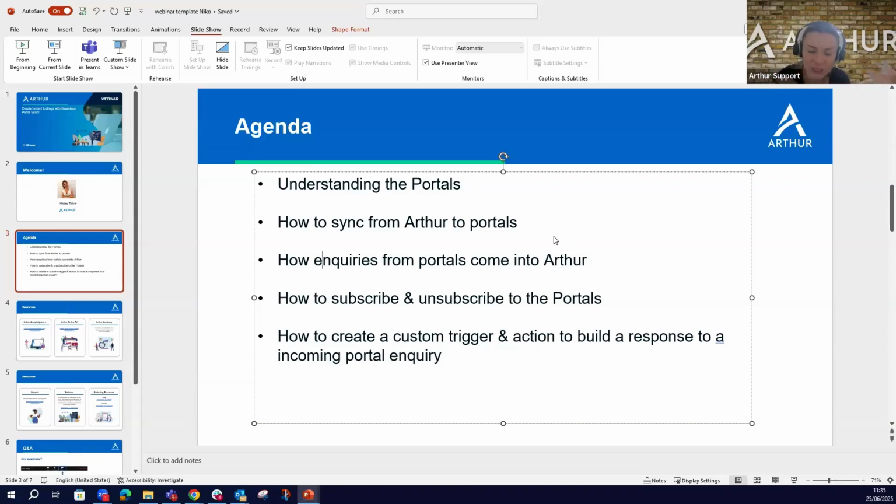In the meanwhile, you can start filling in the unit information against the unit and add images. As soon as this is done, you can start adding your units against the portals in your Arthur account. If we wish to unsubscribe, again, everything is happening from the Arthur store. We go to the Arthur store, find the respective channel like Zoopla, and select unsubscribe.